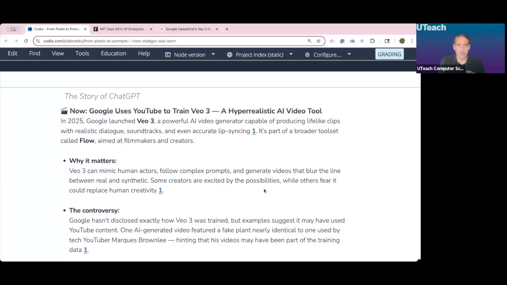Now, we talked about Google purchasing YouTube to create the feed and to create billions of dollars in advertising revenue. But man, YouTube is the gift that keeps on giving. And here's why. See, Google has something called Veo 3. It is their AI video generating platform, and it can produce realistic video. Now, at its very worst, it can do B-roll footage.